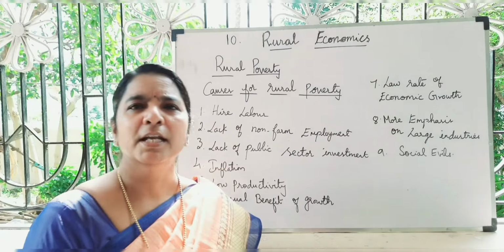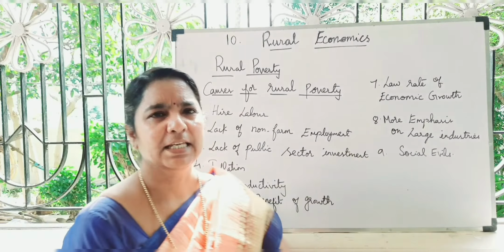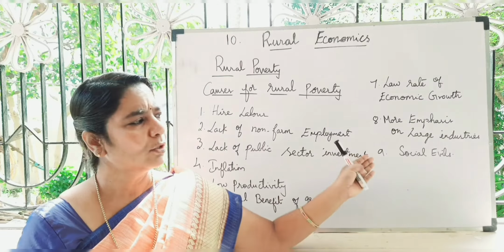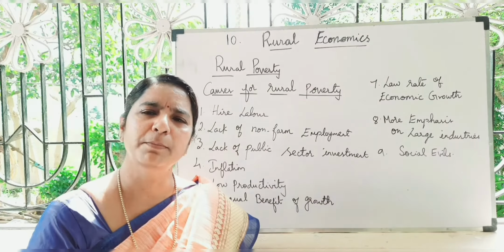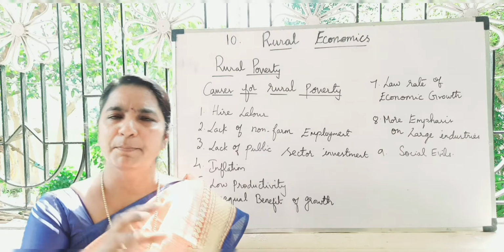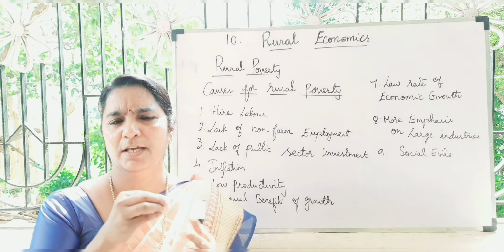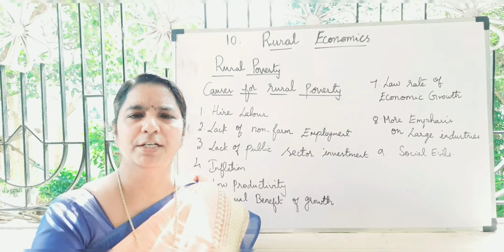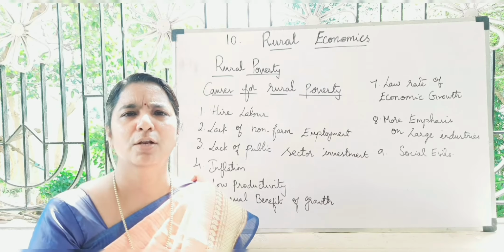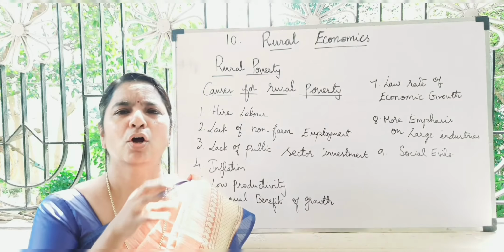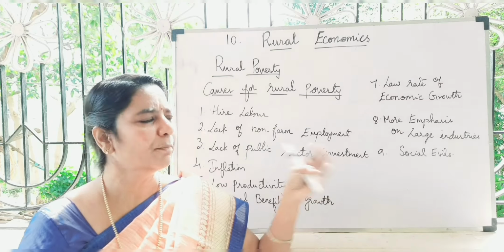Next we'll go for the social evils. In the rural area, most of the rural people depend upon customs and beliefs, and they won't adopt modern technology. They always think that the traditional one is the best for them, so they cannot come out of that. So this is also a main cause.